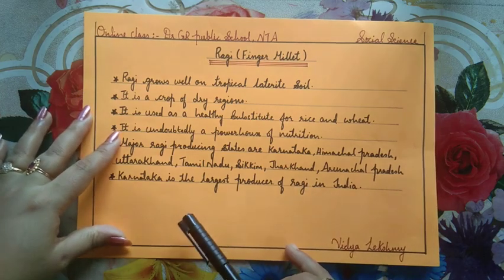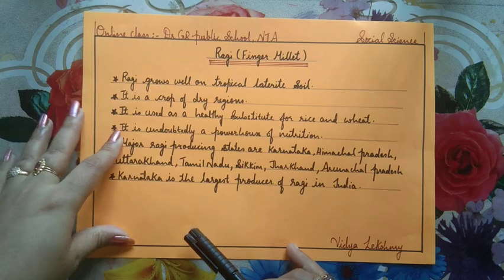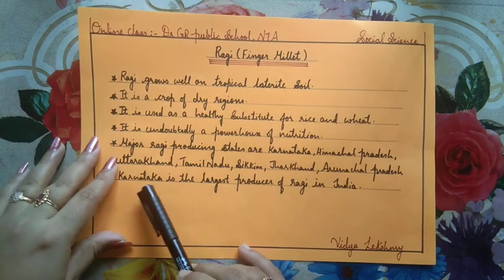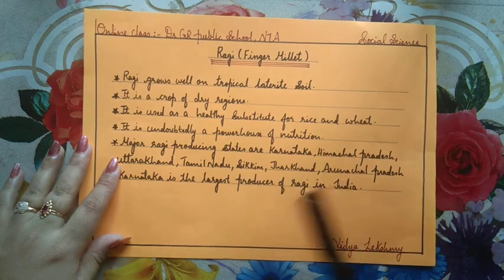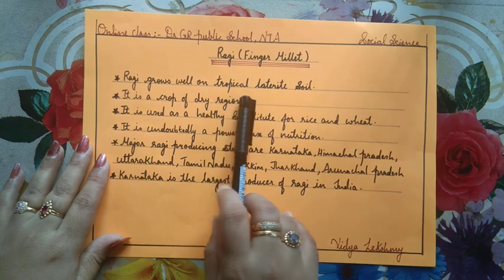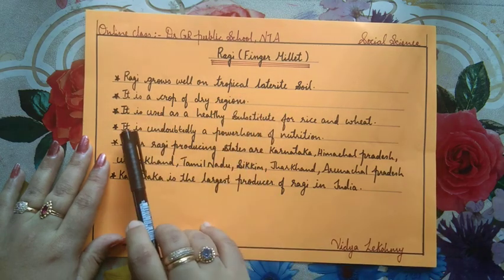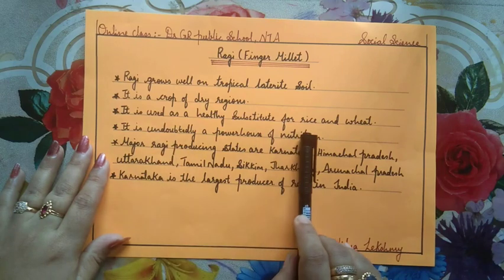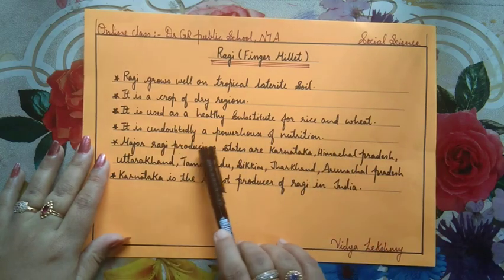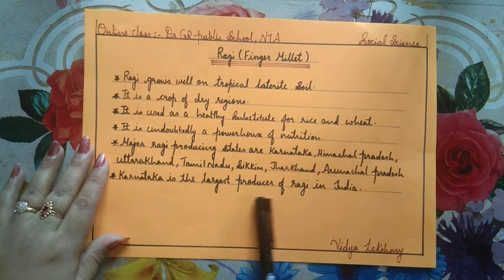We just studied that Rajasthan is the largest producer of bajra in India, and Karnataka is the largest producer of ragi in India. So once again, ragi grows well on tropical laterite soil. It is a crop of dry regions. It is used as a healthy substitute for rice and wheat. Undoubtedly, it is a powerhouse of nutrients, and Karnataka is the largest producer of ragi in India.